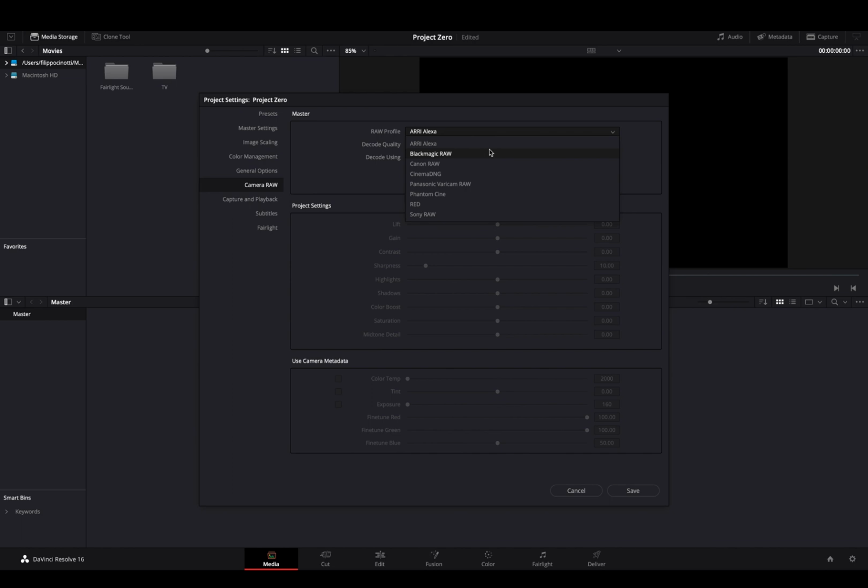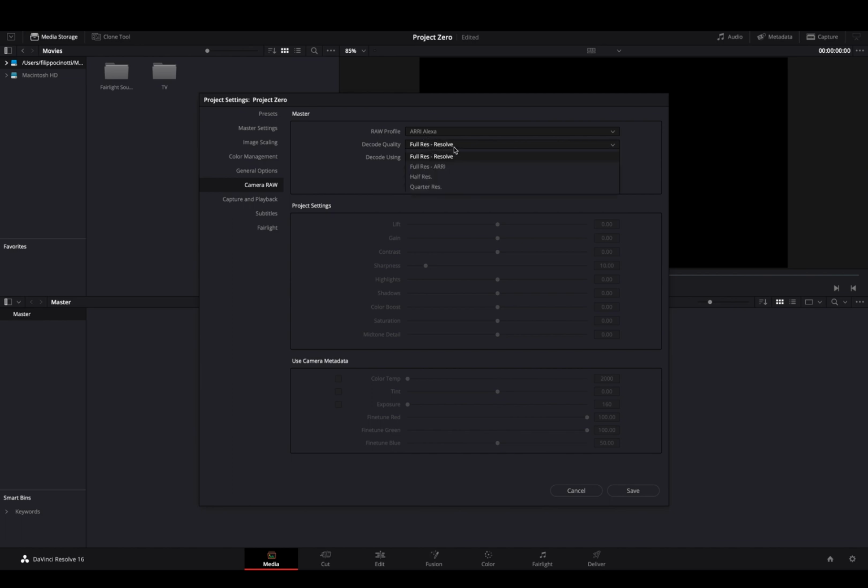I remember like 6 years ago we had ARRI Alexa, Cinema DNG, and I think this was custom users or something. But we have all these little things updated in DaVinci Resolve 16 right now. That's great. We want to change it on the raw that we'll be using. Probably you'll be changing those different presets from Camera Raw to Cinema DNG or even Red. But right now I want to leave it as it is.